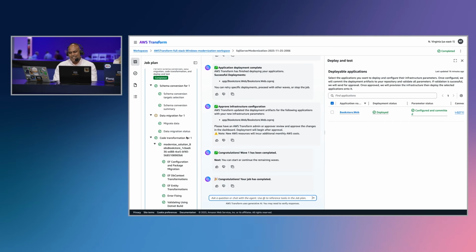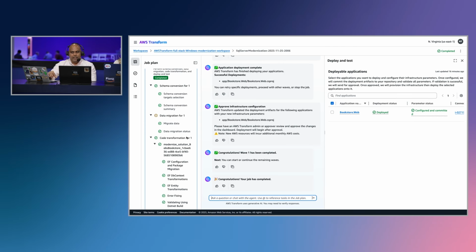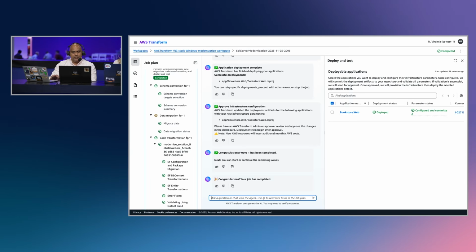Flexing is always good. So yeah, the schema conversion is the first step, because that's the foundational piece that happens, and that's using our agentic AI models that we have trained. Once the schema conversion is done, you have the option to migrate your database as well. So we are leveraging the existing services under the hood, like DMS for data migration as well as for schema conversion. And then we use our agentic AI models to do the corresponding application code transformation.